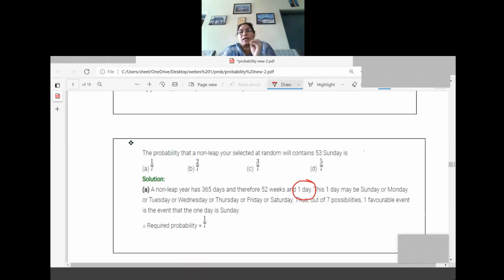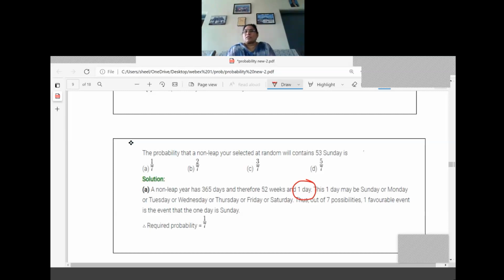So 1 day means we can write Sunday or Monday, Tuesday or Wednesday, any of the 7 days. So out of the 7 possibilities, how many are favoring? You compare yesterday's question, the last class question, and today's class. Yesterday we discussed a leap year question. In the leap year question, 366 days are there, 52 weeks and 2 days. But today's question is a non-leap year question only. So 365 days means 52 weeks and 1 day. 1 day means we can write a day name only one time. Sunday, next Monday, Tuesday, Wednesday, Thursday, Friday or Saturday.